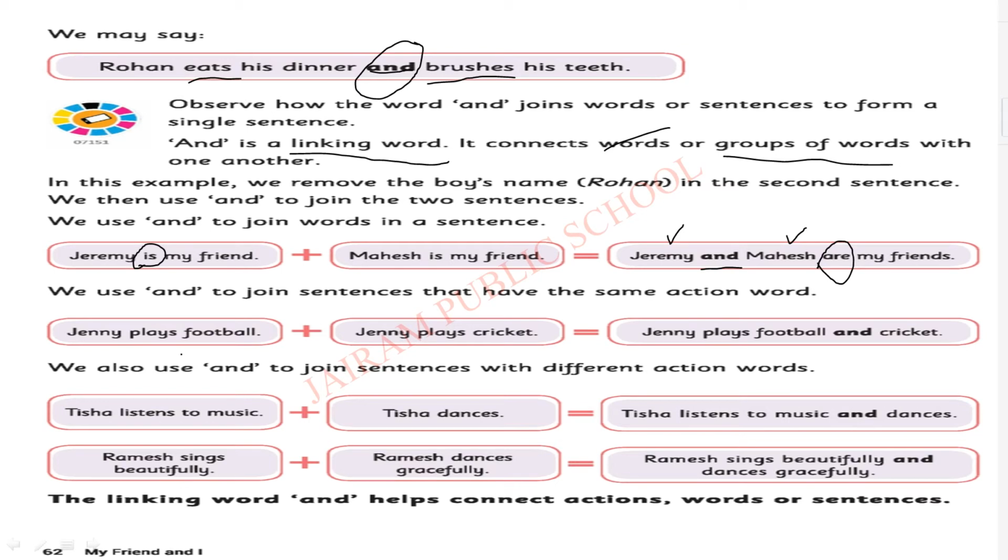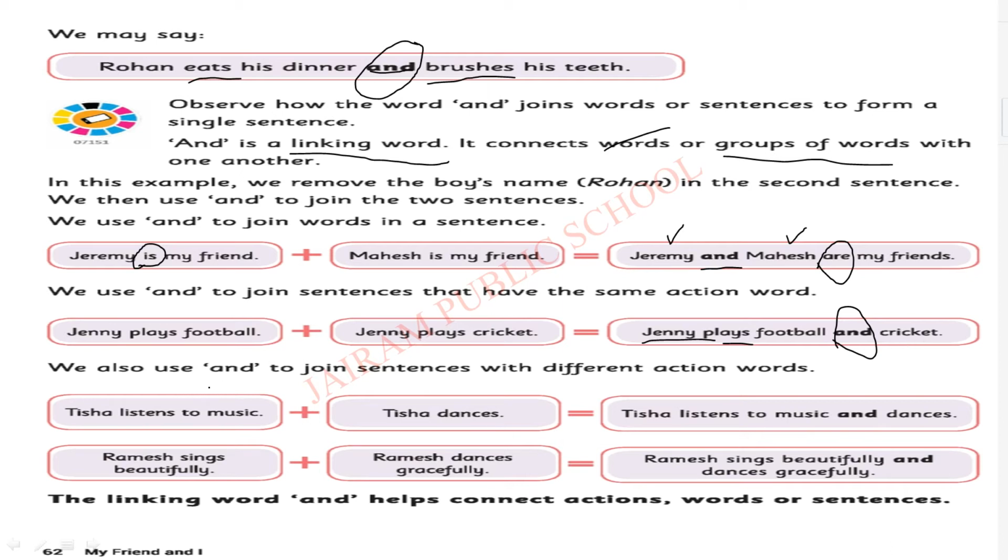Next one. Jenny plays football. Jenny plays cricket. So, whenever 2 times any word come in a sentence, we should write that in 1 time. I told you in the first example. So, Jenny here comes 2 times, so I am writing only 1 time. Plays, here also plays, so I am writing only 1 time. Football, here cricket. So, we should combine both the words. Football and cricket.